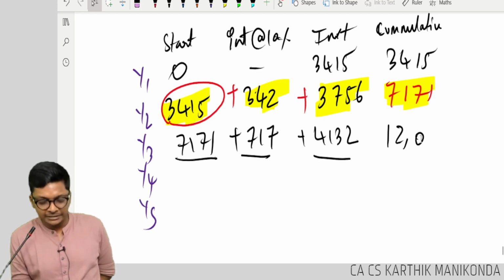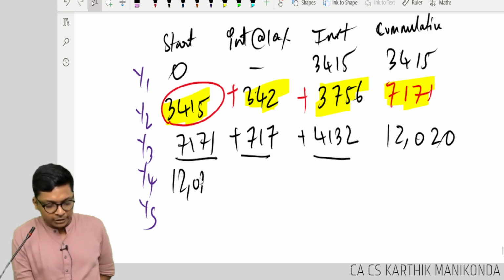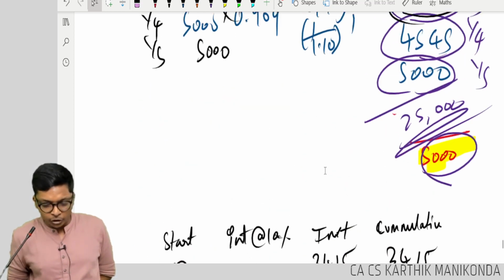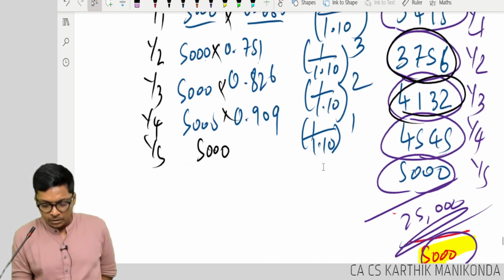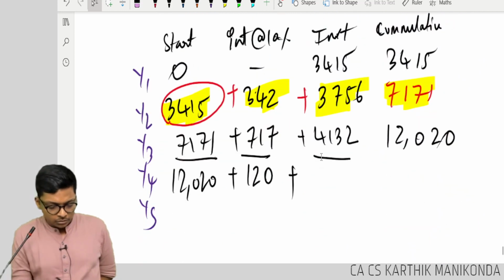12,020. Starting at 12,020 plus interest 1202. Plus in year 4 you are investing how much, guys?